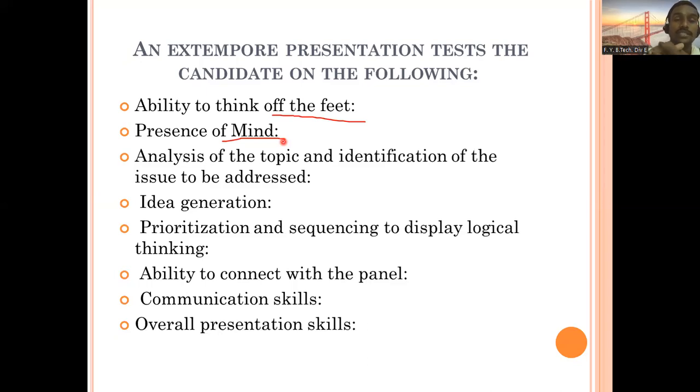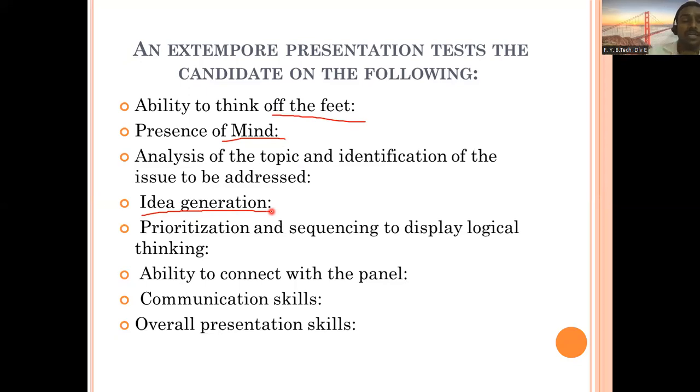And once you're clear with this, then you will go to idea generation. So what is this idea generation? You will prepare some ideas, points in your mind. Maybe you can write them down with pen and paper also. This way you can start writing down how many ideas you are able to generate, how many points you are able to create on the given topic.